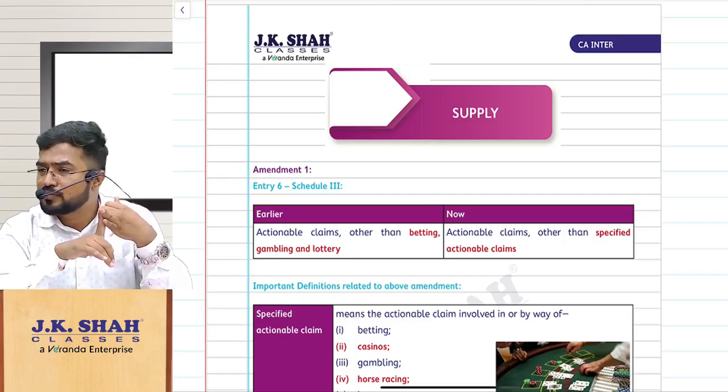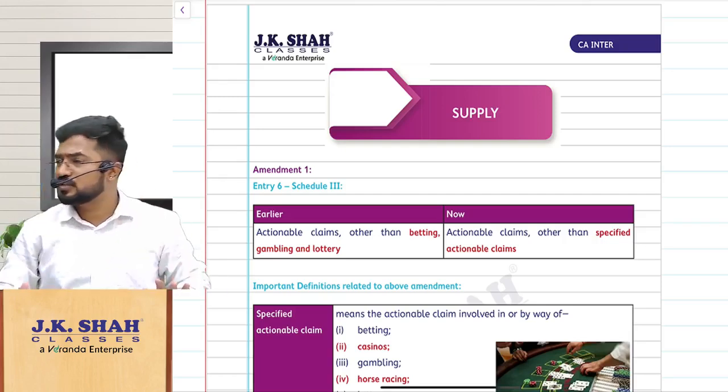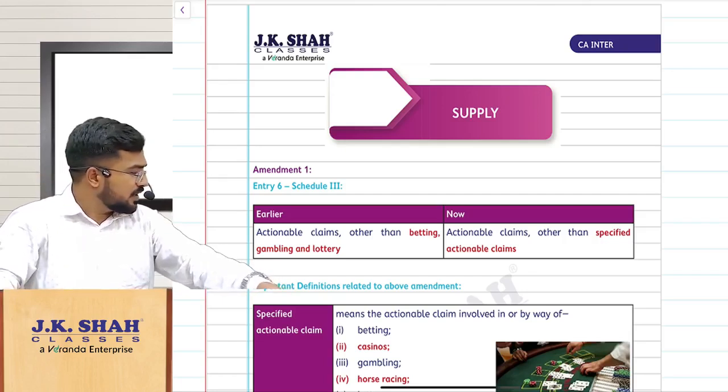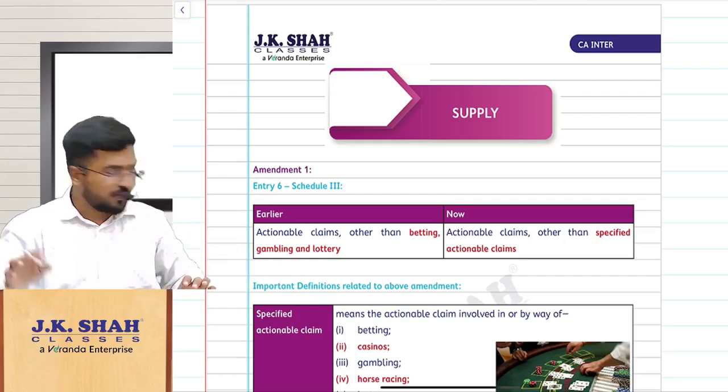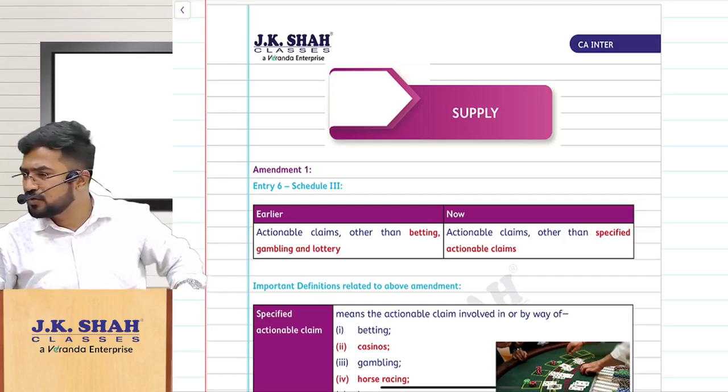Schedule 2, either supply of goods or supply of services. Schedule 3, neither supply of goods nor supply of services. If you remember, in the class we would have discussed that in Schedule 3, actionable claims other than lottery, betting, gambling. Do you remember that now? You would have seen that in Schedule 3.